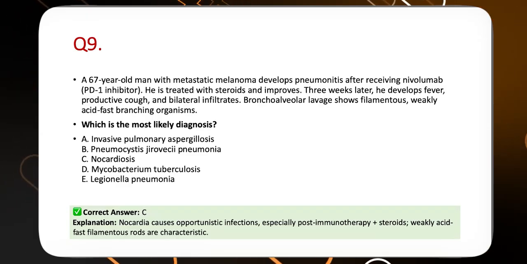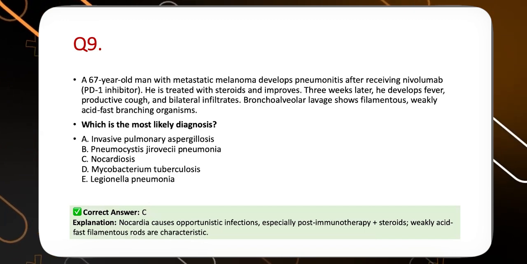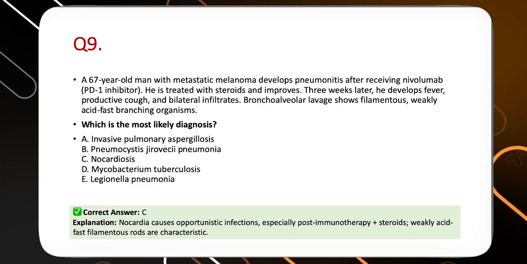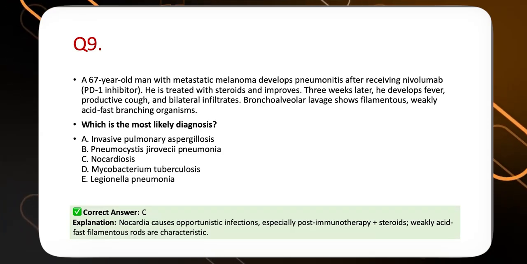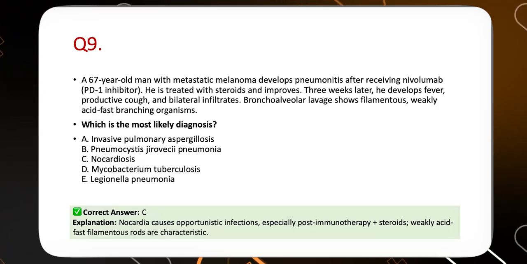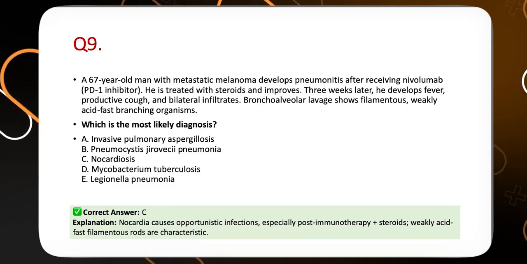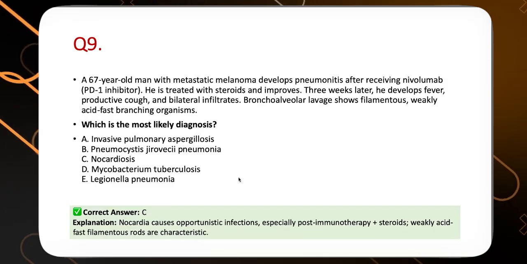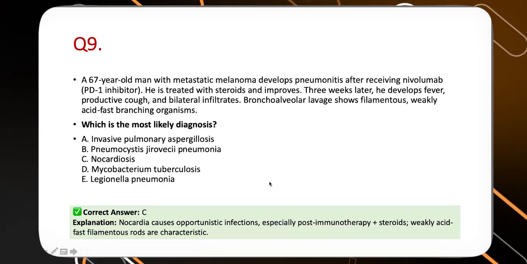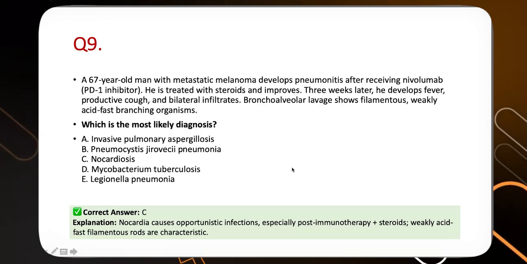Here the bronchial lavage testing is pointing more towards infection. The infection over here, they have told us, is an acid-fast organism, a branching organism. So it is Nocardia. The patient is immunosuppressed, so that is one of the opportunistic infections we should all be worried about in these kind of patients. Its characteristics, again, in EDIC they will give a hint to the correct answer. We just need to pick it up and then give the right answer.